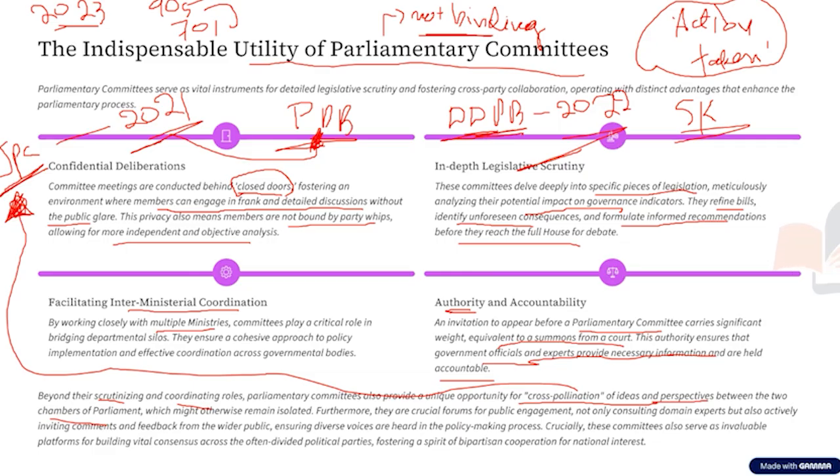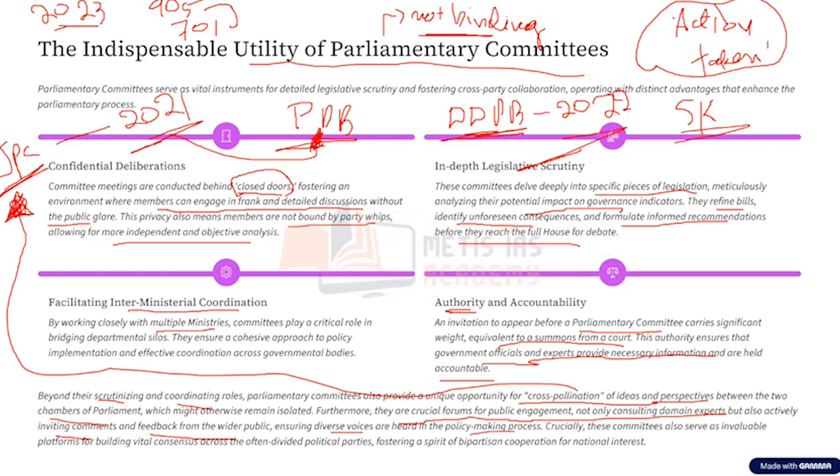And also another very important thing is that these parliamentary committees also act as a crucial forum for public engagement. That is, they not only consult the domain experts, but they also actively invite comments and feedback from the wider public. That is, from people like us also, they are inviting comments and feedback, thereby ensuring that diverse voices are heard in the policy making process.